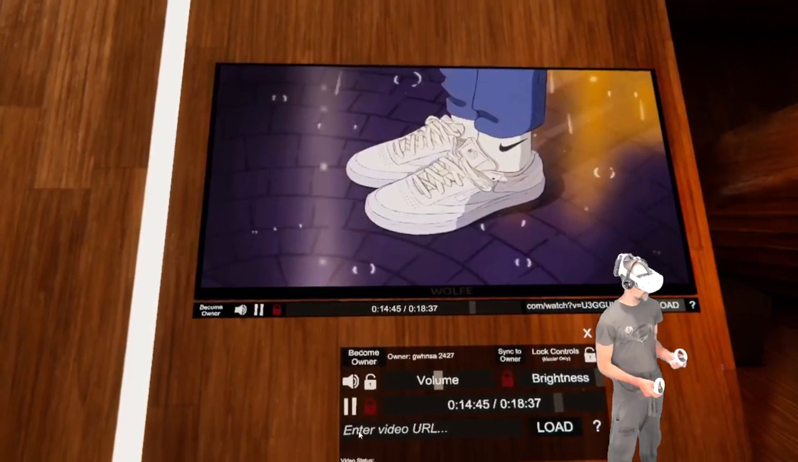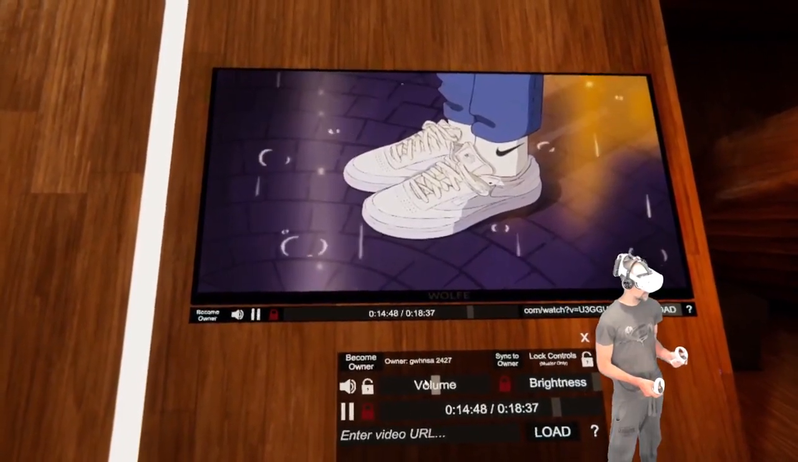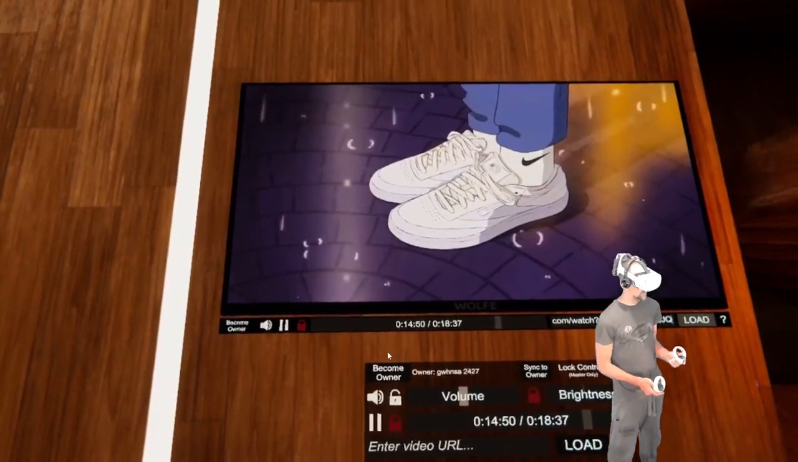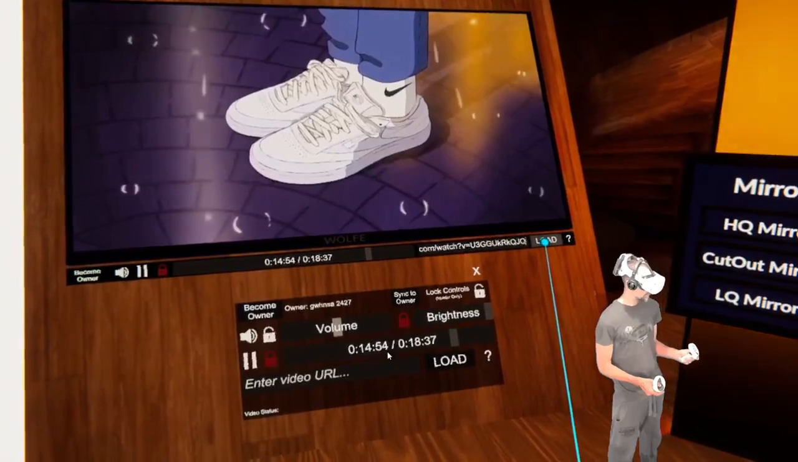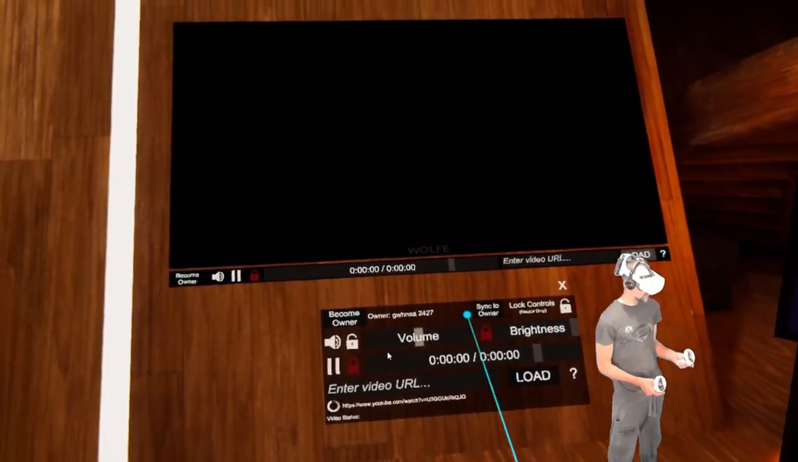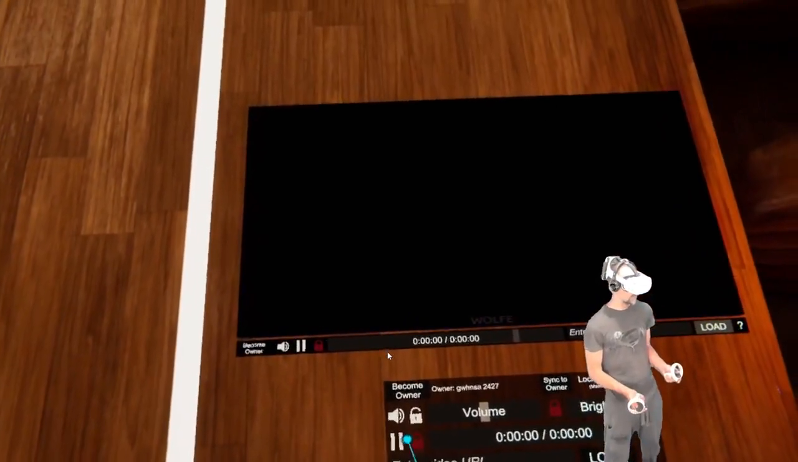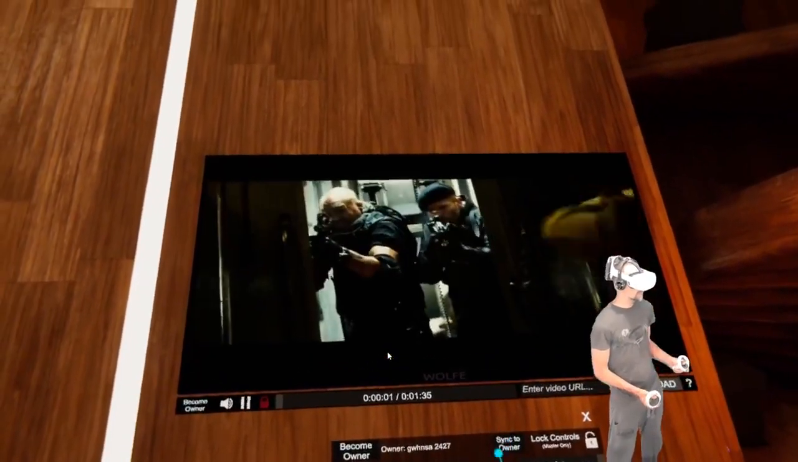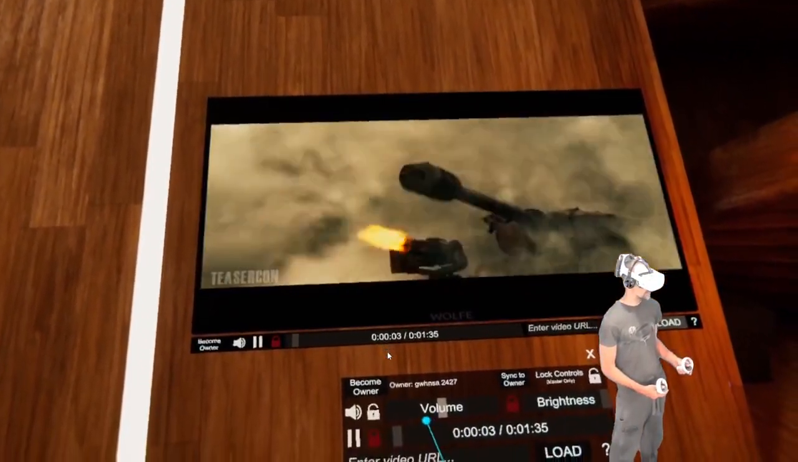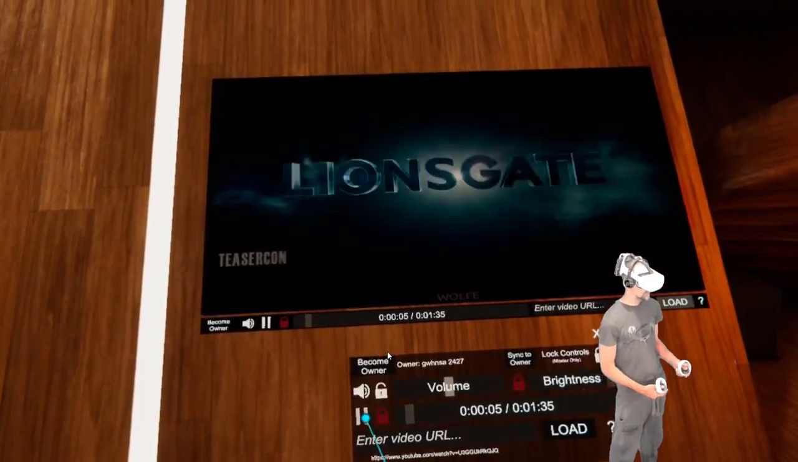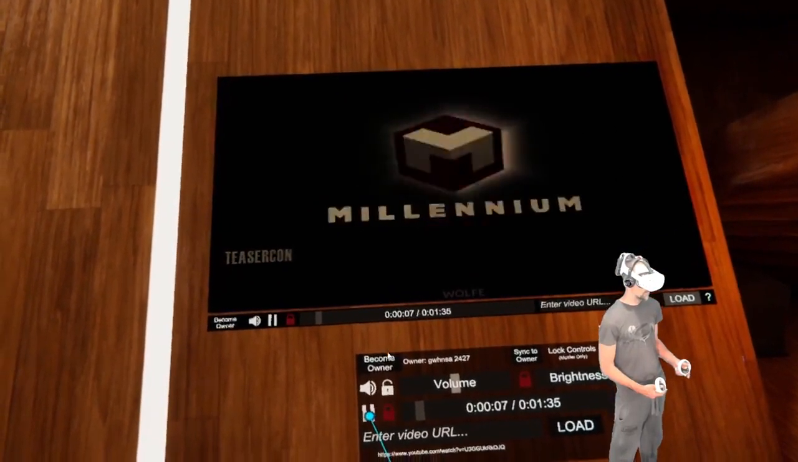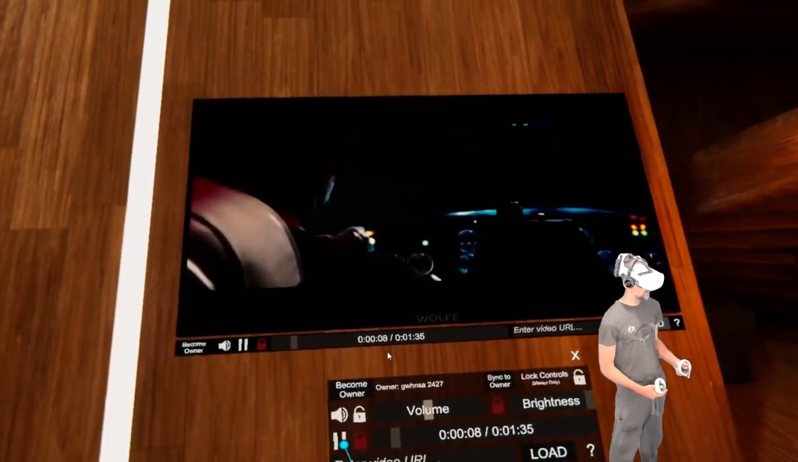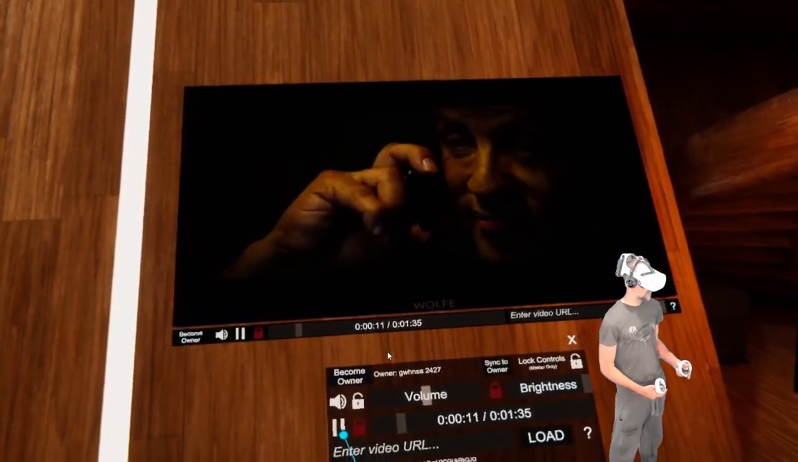Okay, let's try it down there. Do I have to switch to VR and then click load? I do. Well, I'll find a way to do it. Oh, there you go.